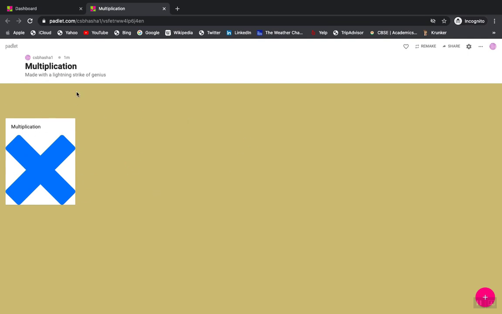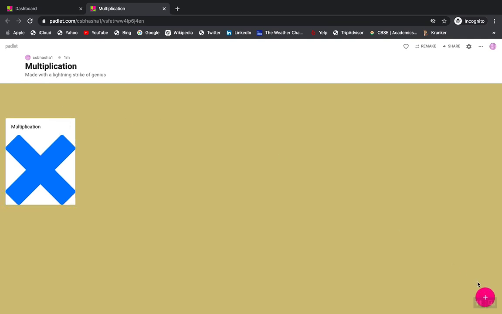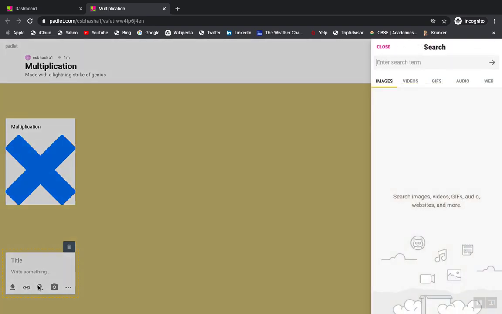Okay, so it's a wonderful tool where you create nice virtual boards of your choice and have your entire data organized, include audio, include video, include the pictures, include the link. So these options are all available right over there. As many posts as you want to have, just have it. Three Padlets as of now are allowed if you're using a basic subscription. You can search the web, you can search for videos, you can search for GIFs, you can search the web for whatever topic you're looking for.